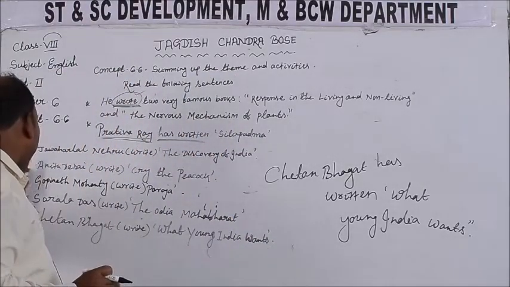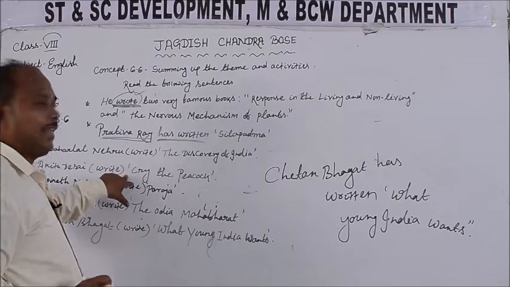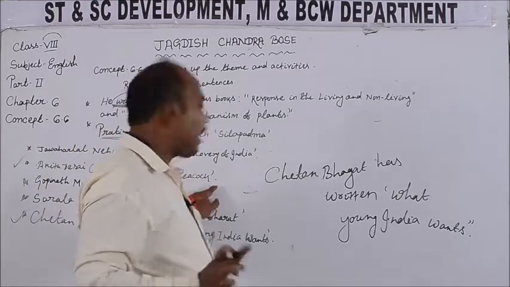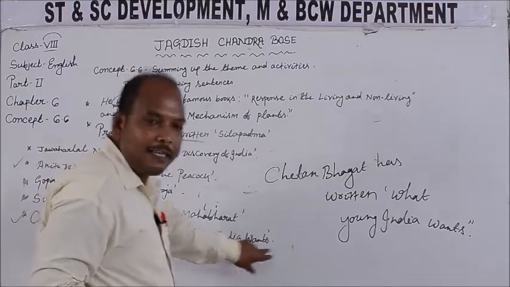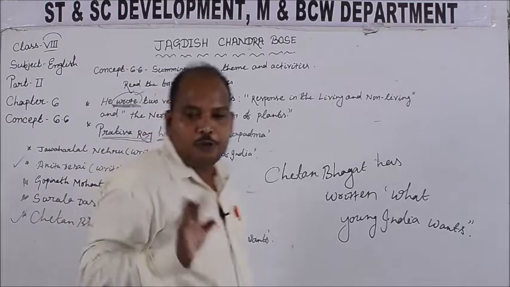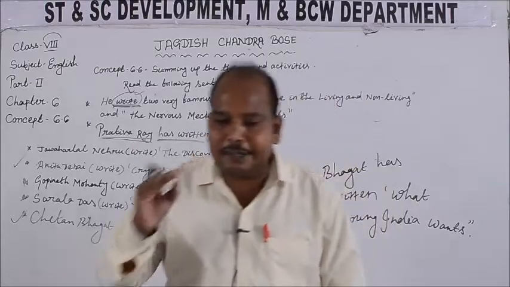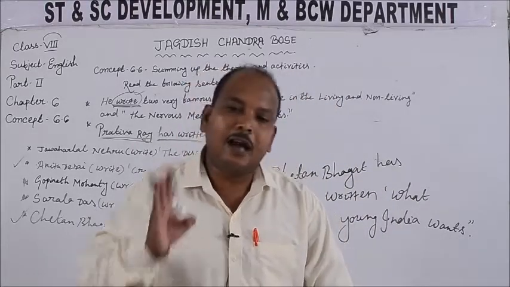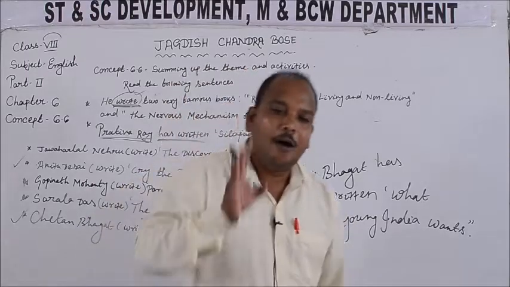Okay, as Anita Desai and Chetan Bhagat are alive, Anita Desai has written Cry the Peacock, and Chetan Bhagat has written What Young India Wants. So it shows that if the writer is alive, we write the sentences in the present perfect tense, and if the writer is not alive, we write the sentence in the simple past.